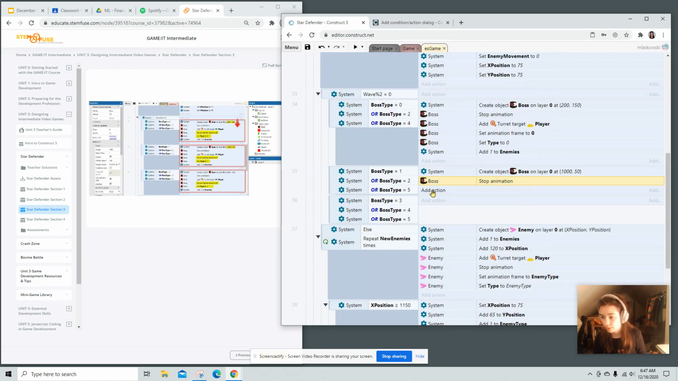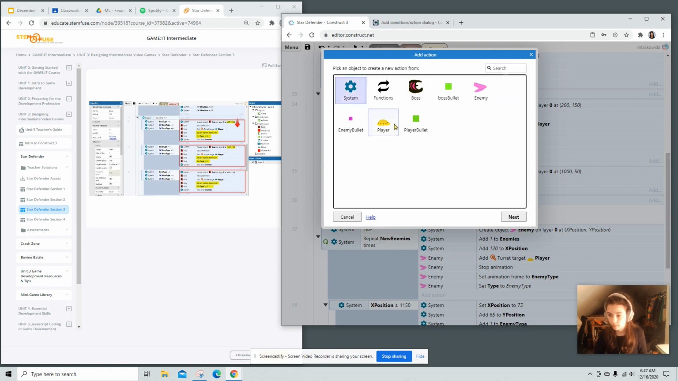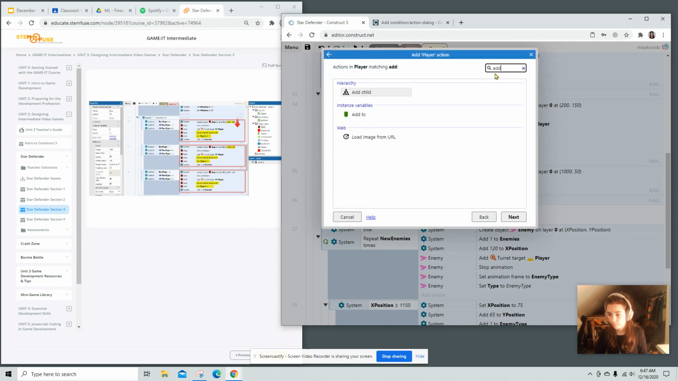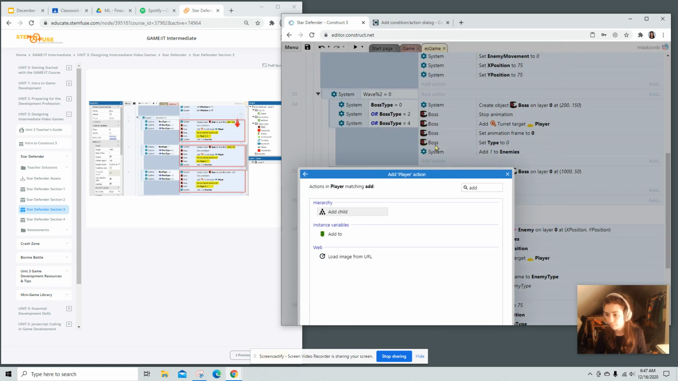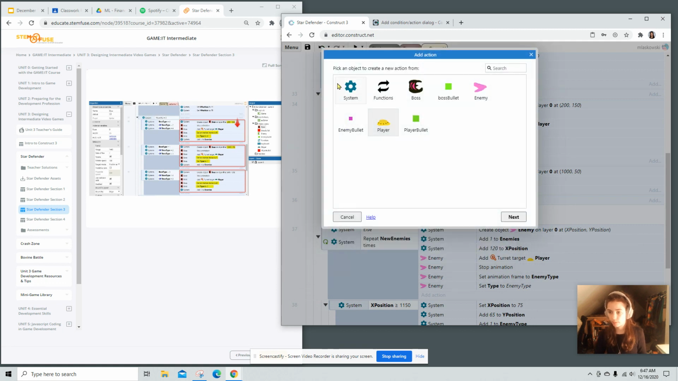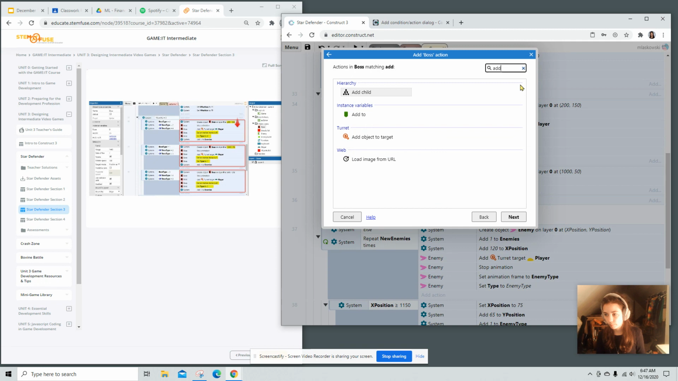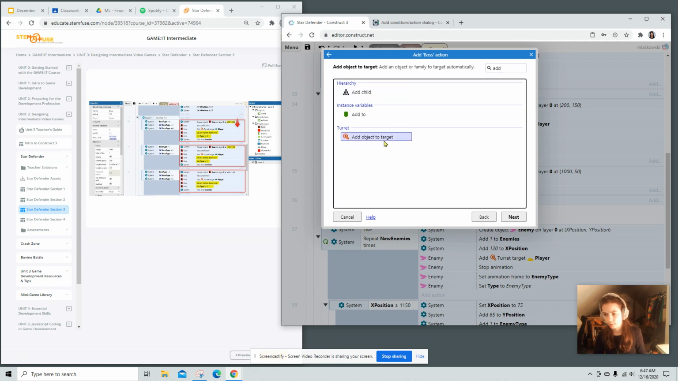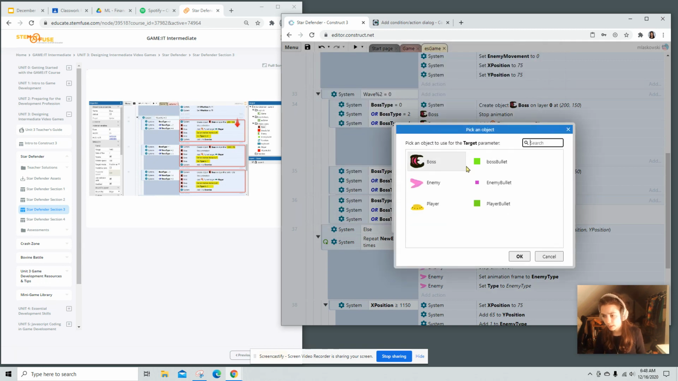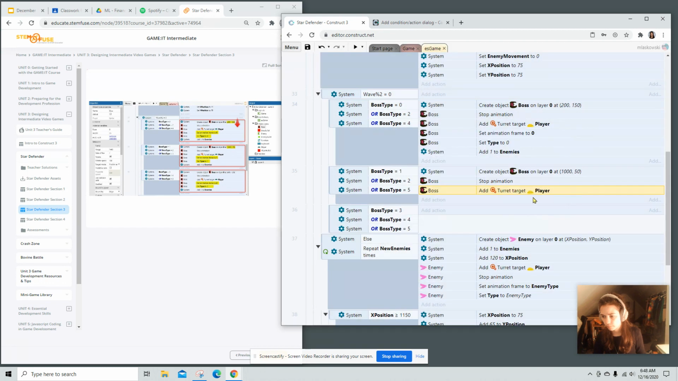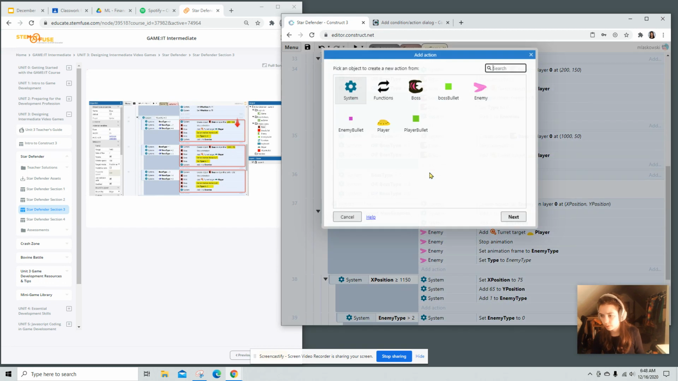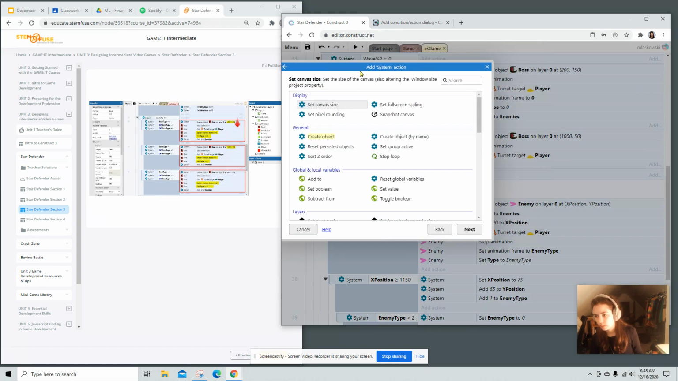We're going to add the turret to the player. Actually, it's the boss. And then we choose the player. It's called add target. And we want to target the player. I'm going to go do these 3 things right here.